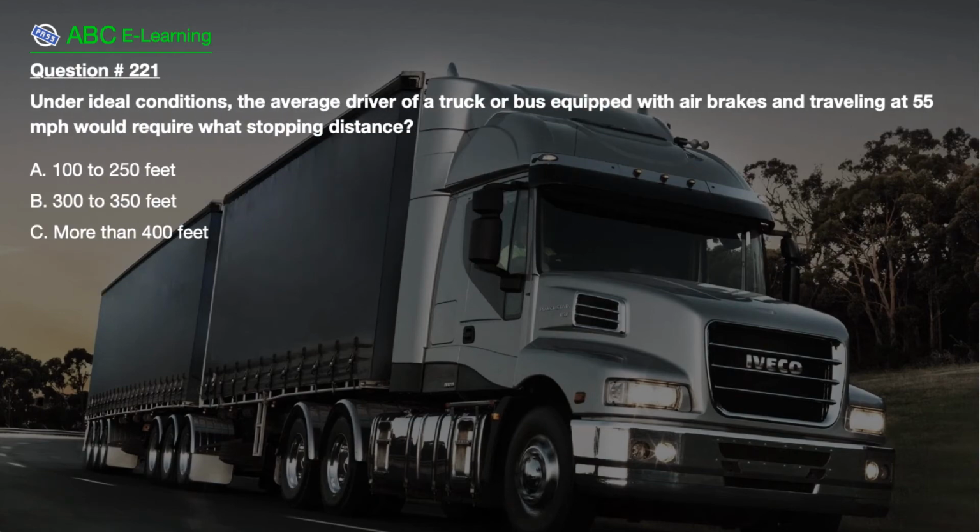Question number 221. Under ideal conditions, the average driver of a truck or bus equipped with air brakes and traveling at 55 miles per hour would require what stopping distance? A. 100 to 250 feet. B. 300 to 350 feet. C. More than 400 feet.